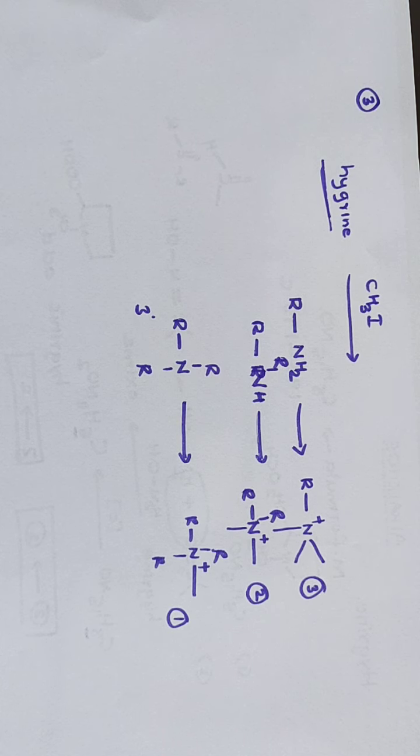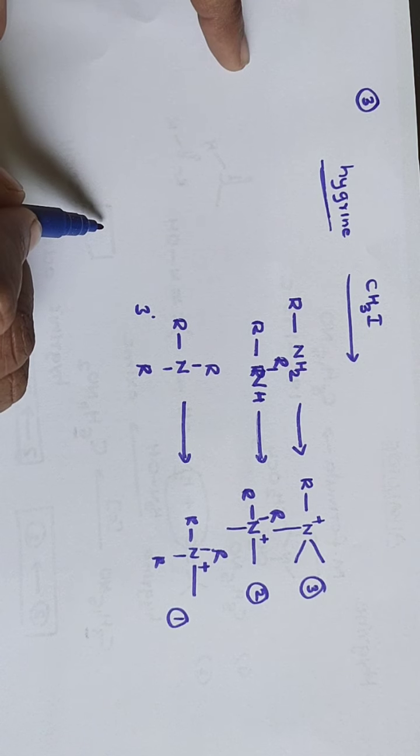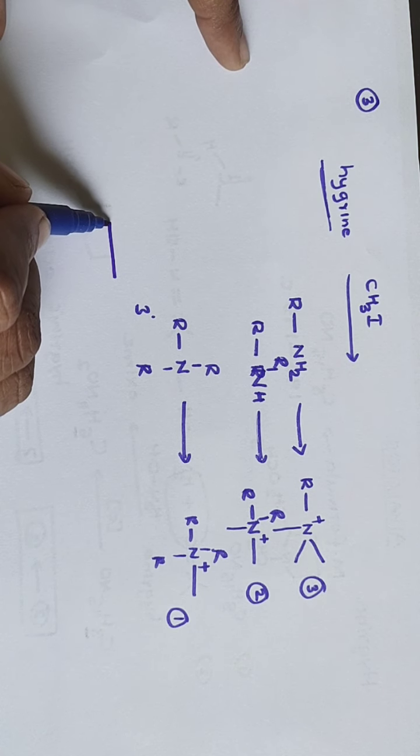Then hygrinic acid, when subjected to dry distillation, yields N-methyl pyrrolidine. This shows that hygrinic acid is an N-methyl pyrrolidine carboxylic acid.